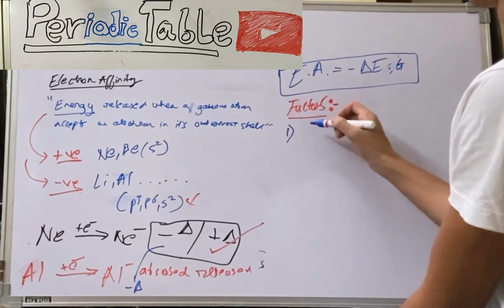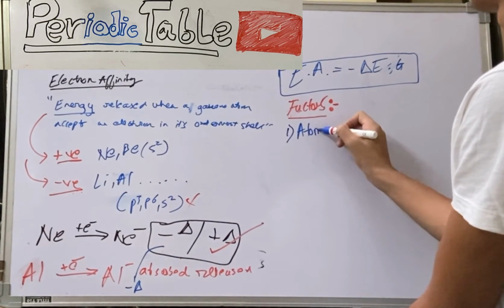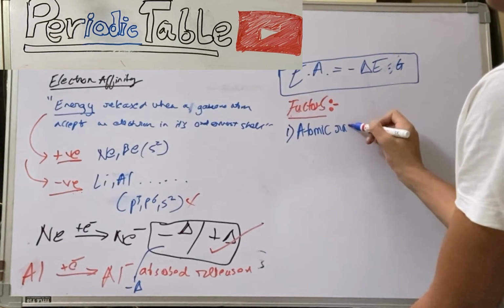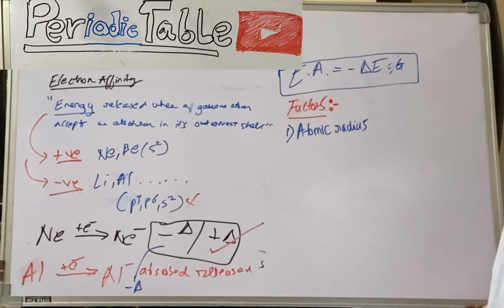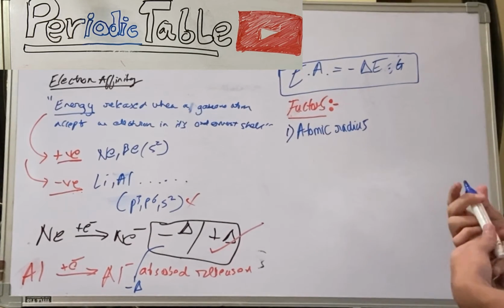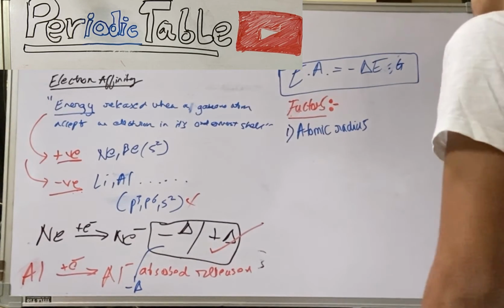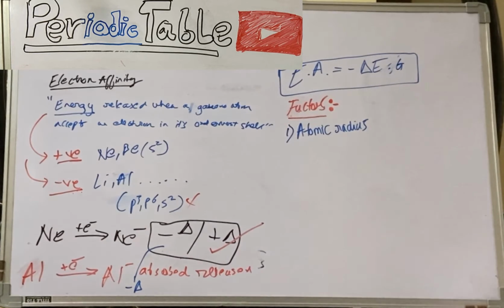The first factor is atomic size or atomic radius. A small atom accepts an electron more readily than a big one.